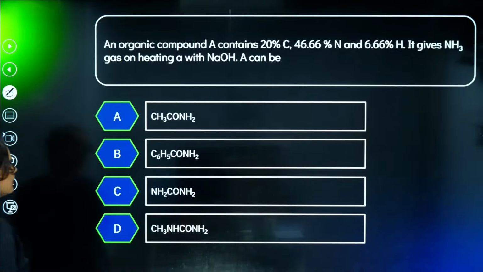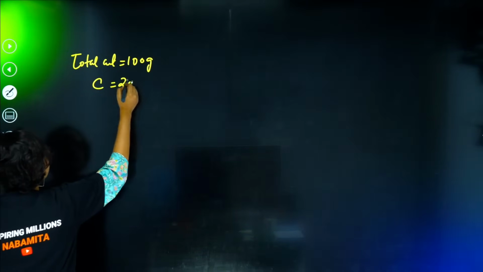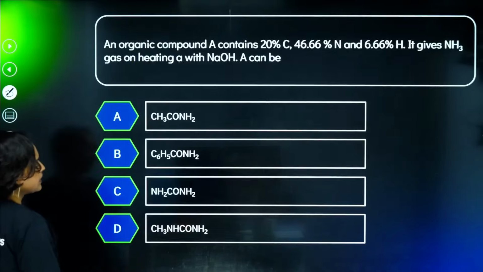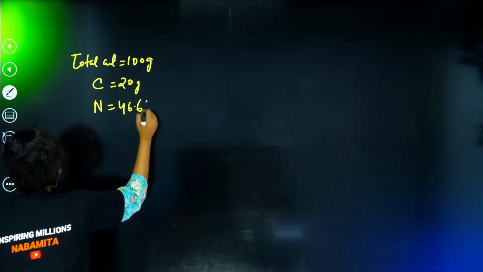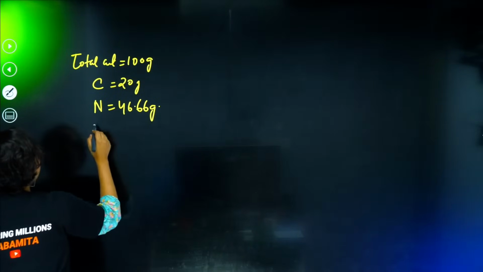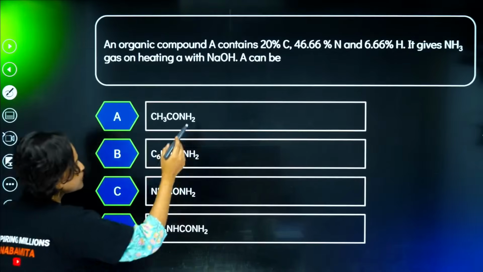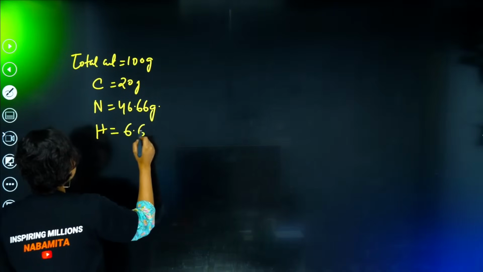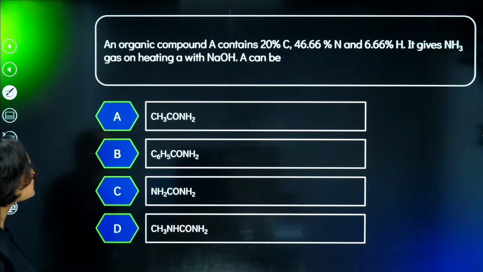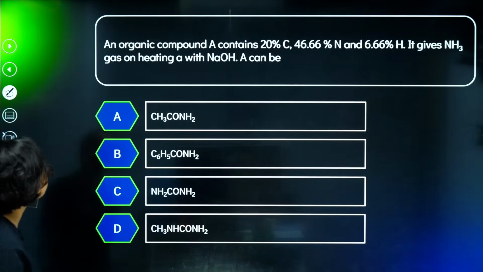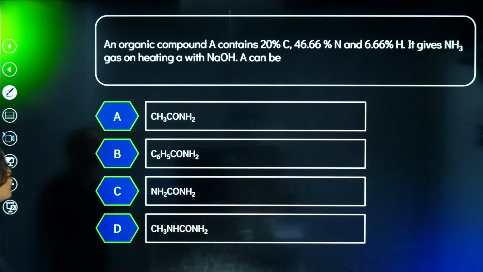So C is equal to 20 gram, N is equal to 46.66 gram, H is equal to 6.66 gram. And they're saying that it gives NH3 gas on heating with NaOH.